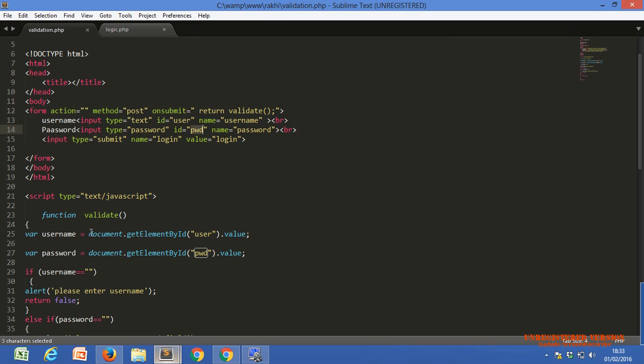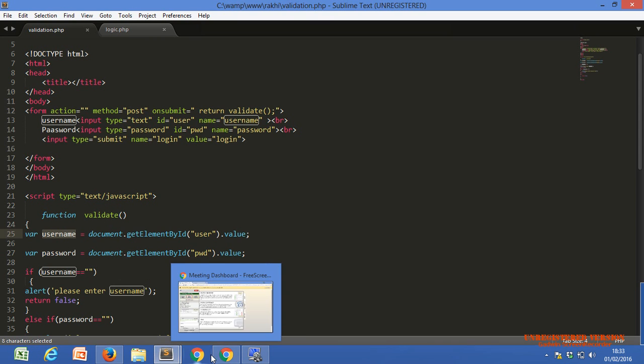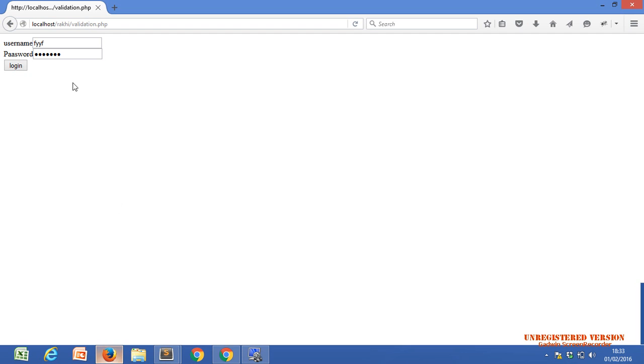Now in this line of code, whenever this function is called, we have to know the value of the username and password. Whenever we click on the submit button, we need the value of this text box and this text box, Raki. That's why we use this line of code.